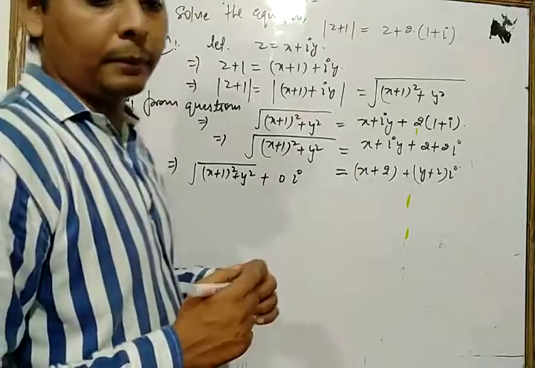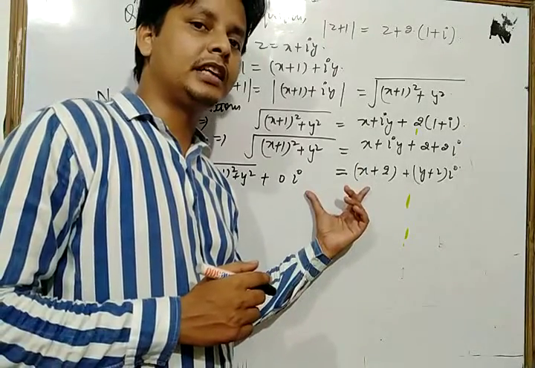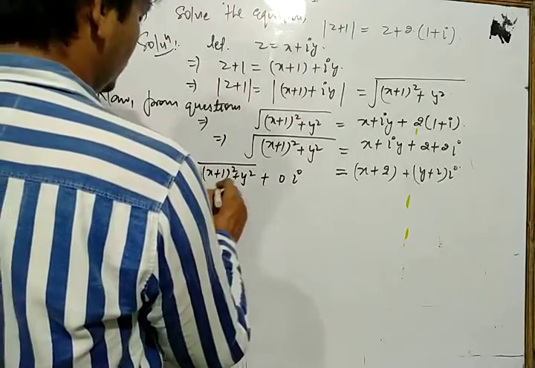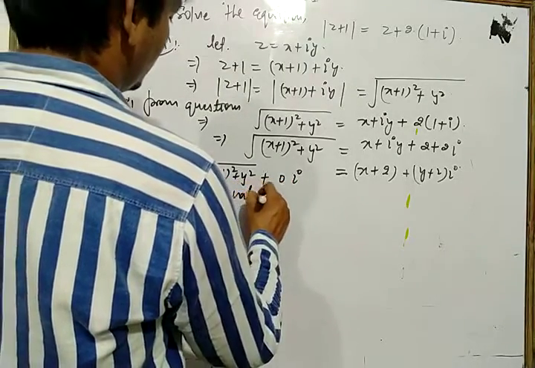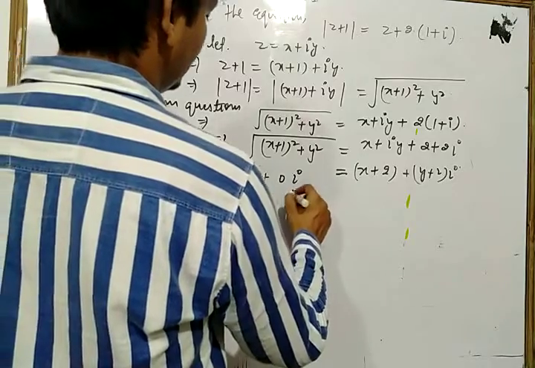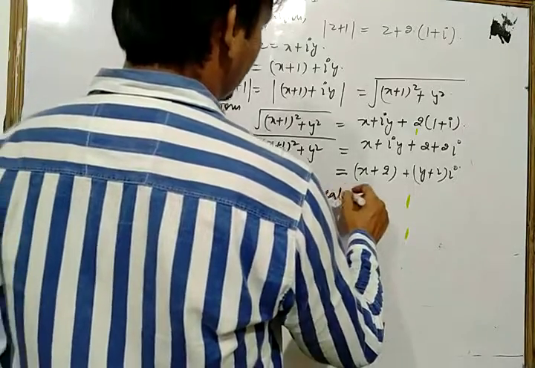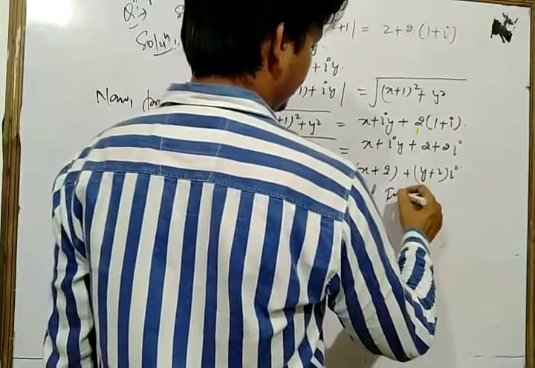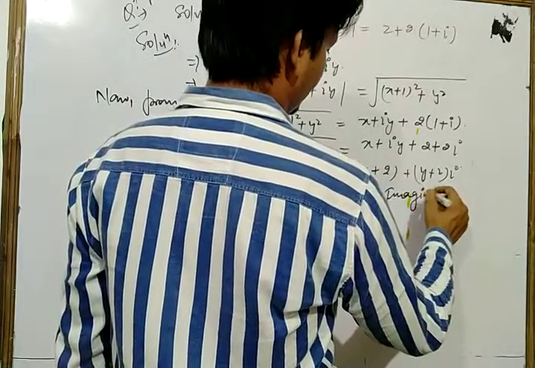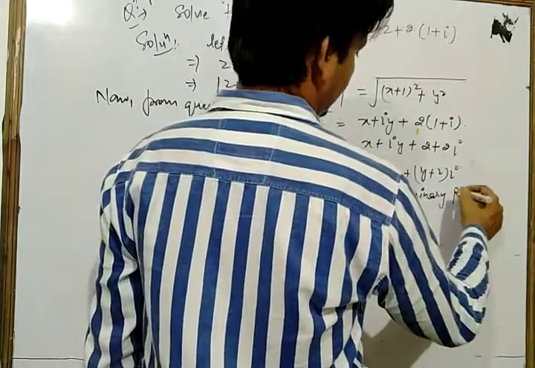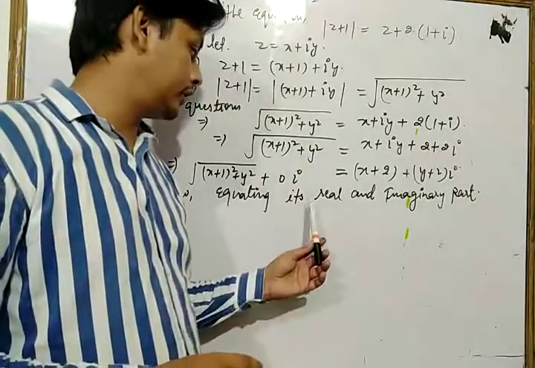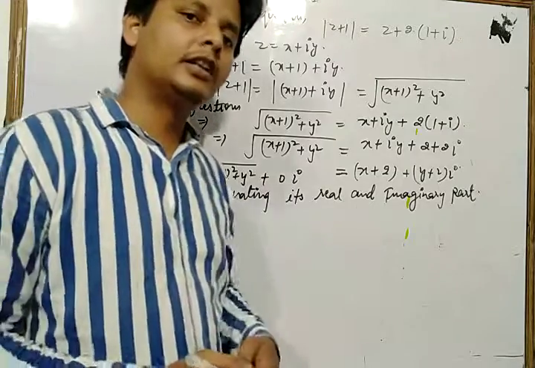Now we compare both sides, equating the real and imaginary parts.